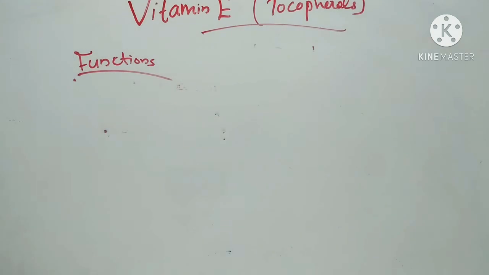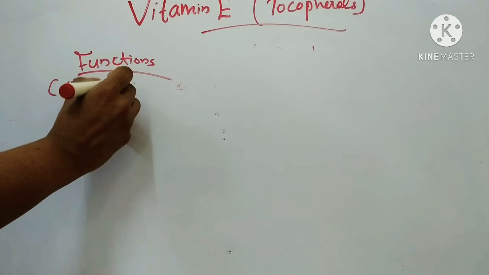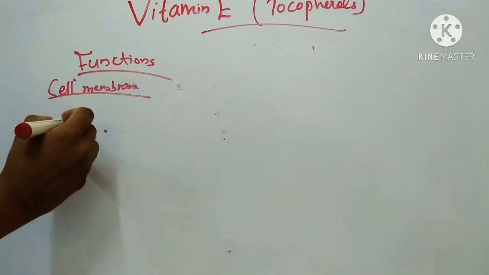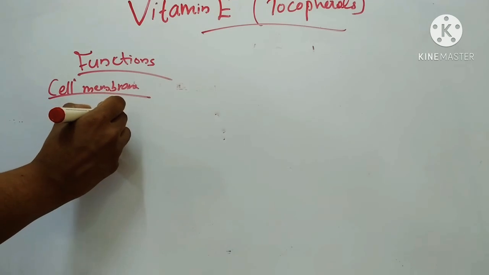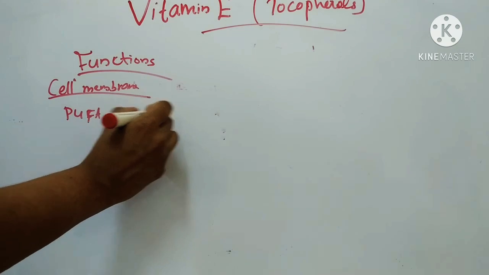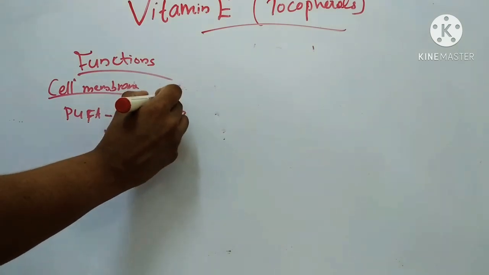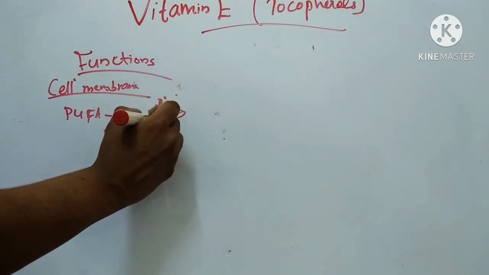Role of vitamin E as antioxidant in cell membrane. This polyunsaturated fatty acid, free radical. This is the free radical, the initiator of the chain reaction.